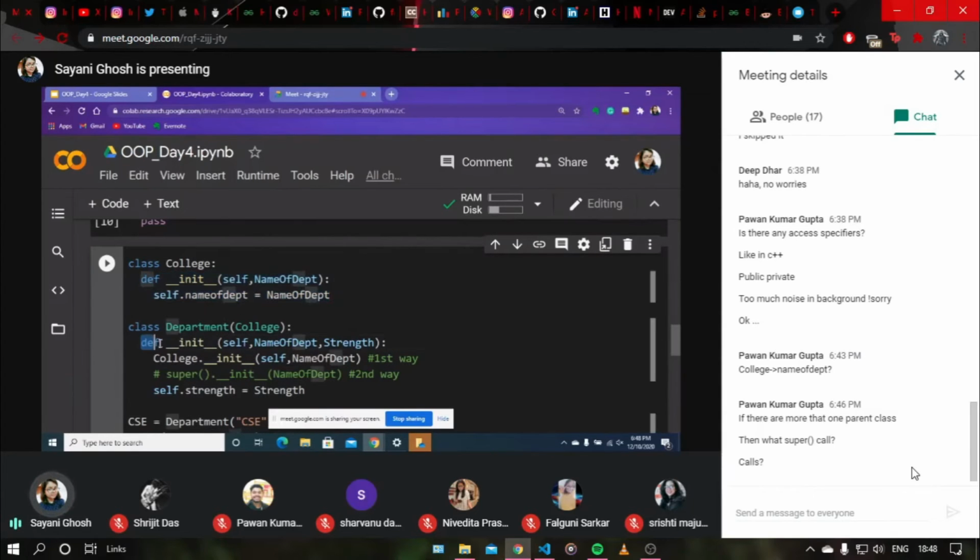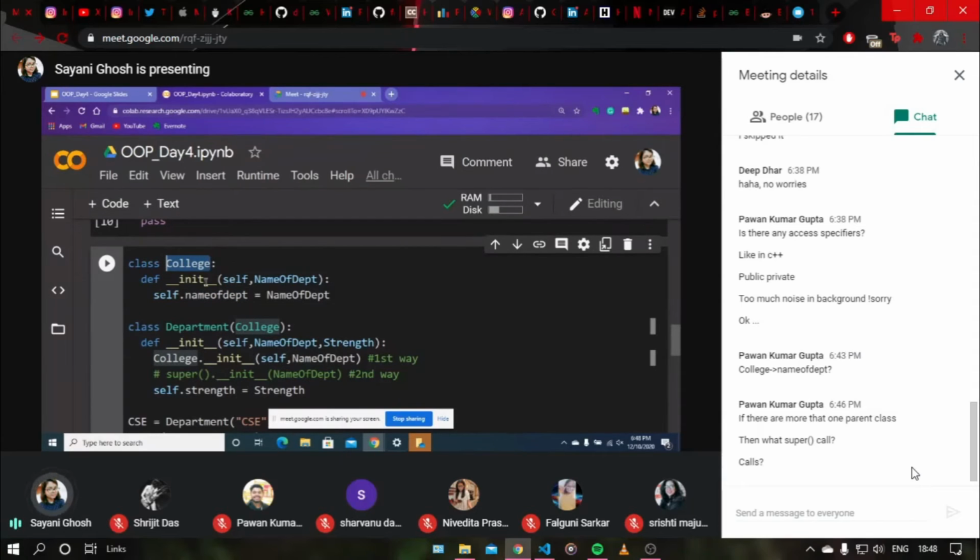So whenever we are doing this, we cannot directly do self dot, just like I did self dot strength, we cannot do directly self dot name of department, because that will create a new name of department attribute. We don't want that, because that will give an ambiguity error. So we need to initialize the name of department that is inherited from the class college.